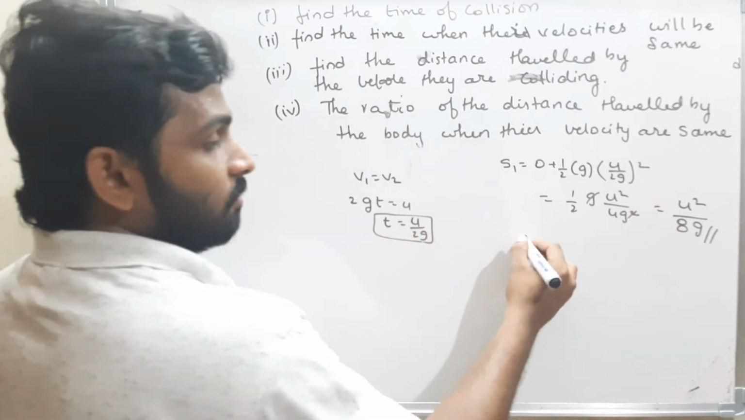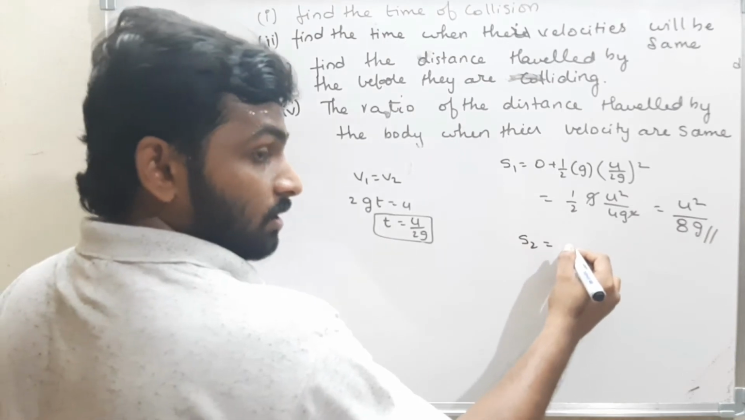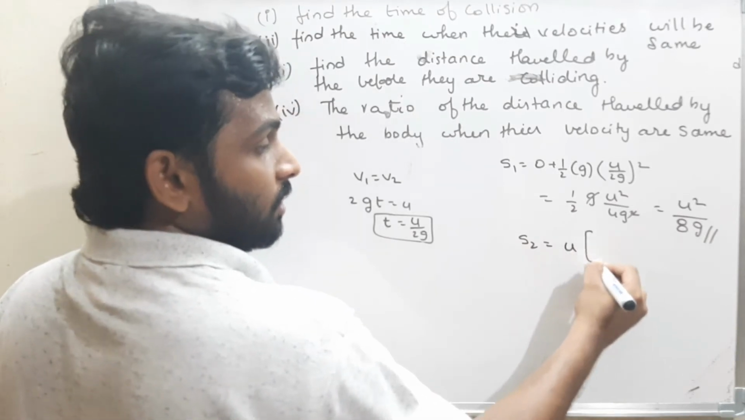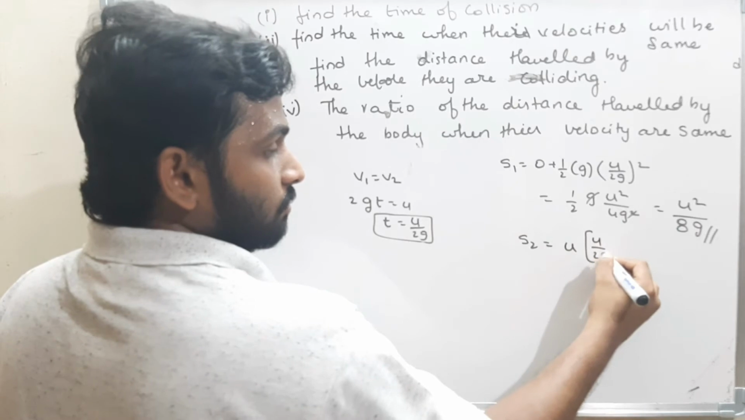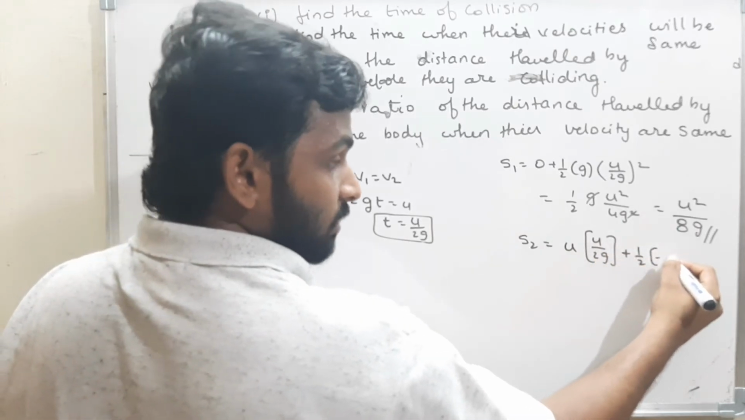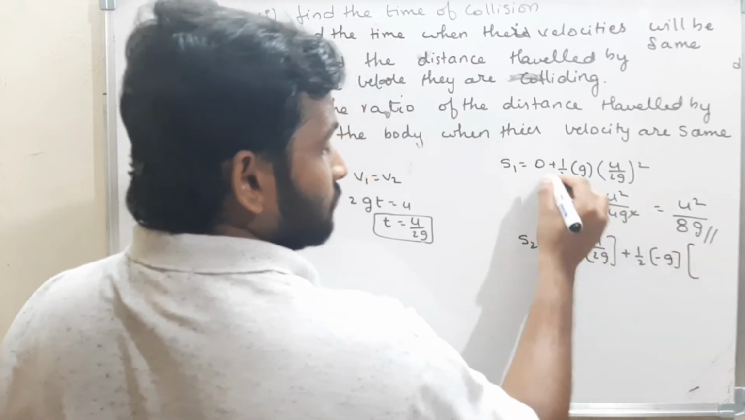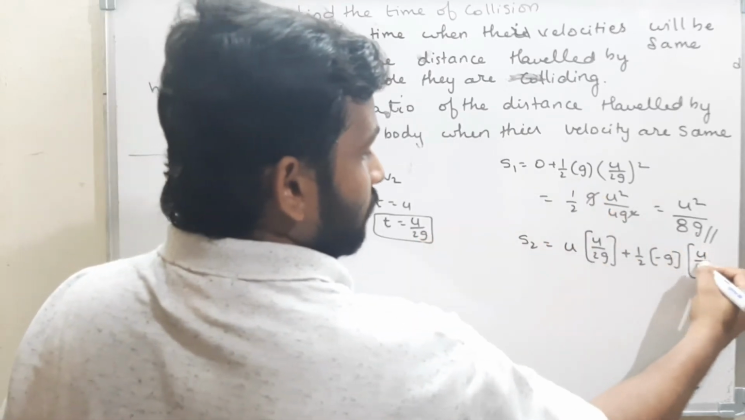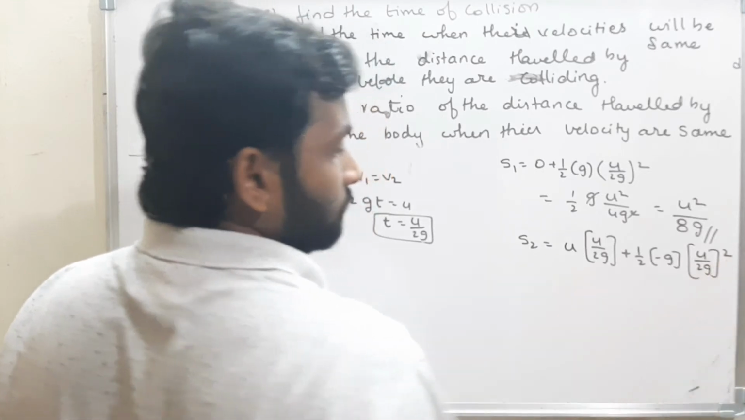Okay, now what is the distance travelled by the body 2? What is initial velocity? Initial velocity is u. What is the time? Time is u by 2g plus half, what is acceleration? Minus g into what is the time? Time is u by 2g. Therefore, u by 2g whole square.